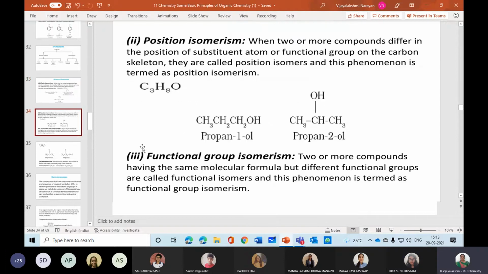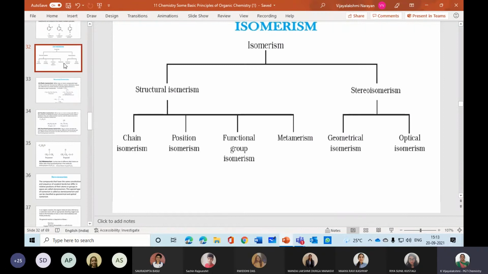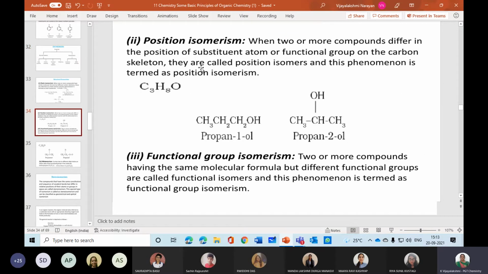Next one, position isomerism. As we were talking about chain isomerism, next are position isomerism, functional isomerism, and the last one, metamerism. Okay, now we are going for position isomerism. So what do you mean by position? Position means somewhere here and there, somewhere it has a difference. So in this, 2 or more compounds differ in the position of the substituent group. Remember, substituent group, substituent atom or a functional group on the carbon skeleton.